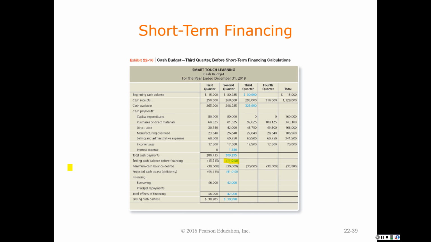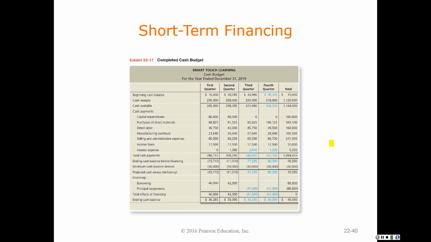Okay, so once again, we've had a quarter where we spent more cash than we received. So in order to get to the $30,000 balance that I need, I'm going to have to borrow. So we borrow $42,000 to get our beginning cash balance up to $30,990. Let's see what happens in the next quarter.